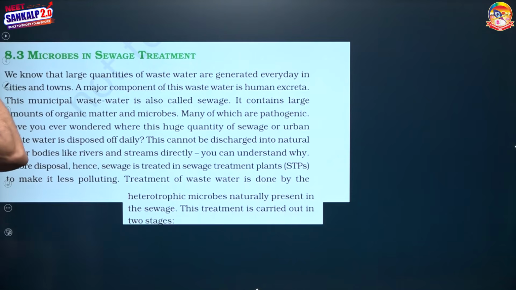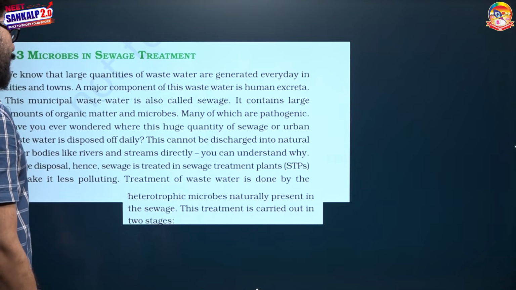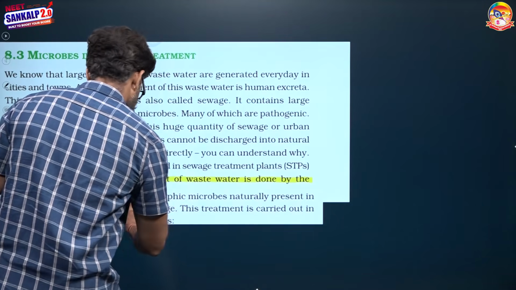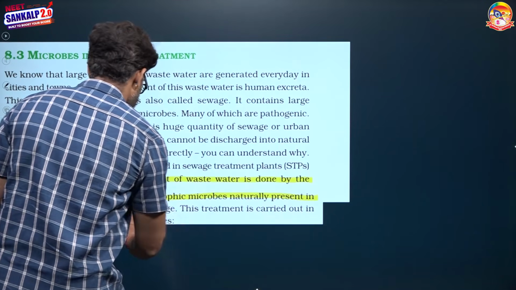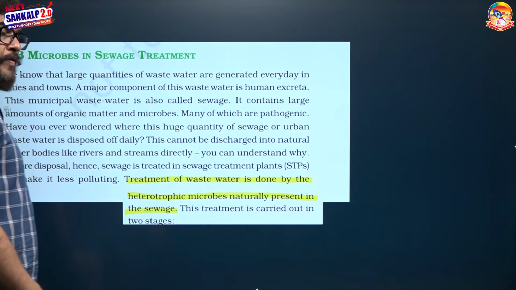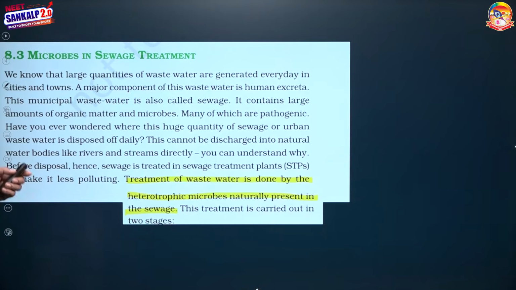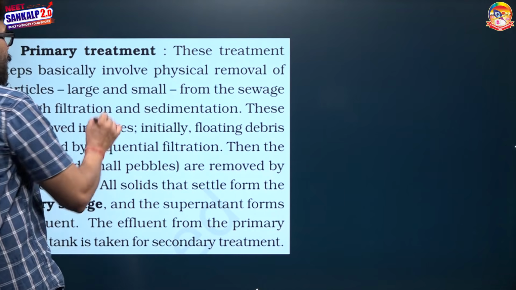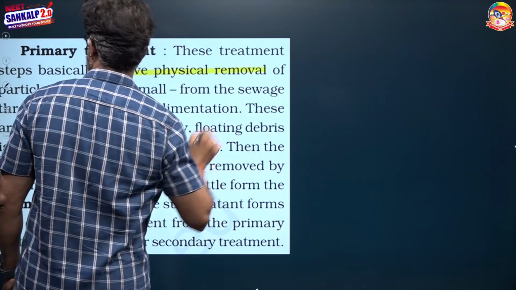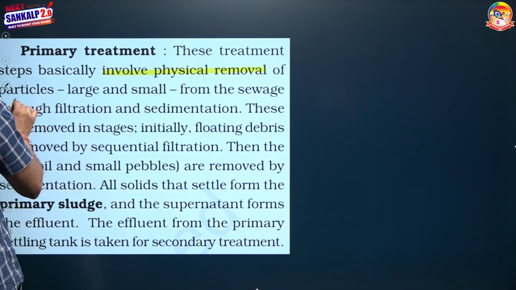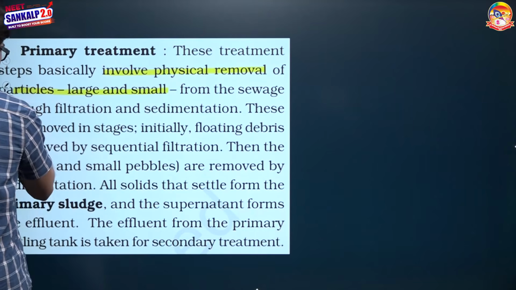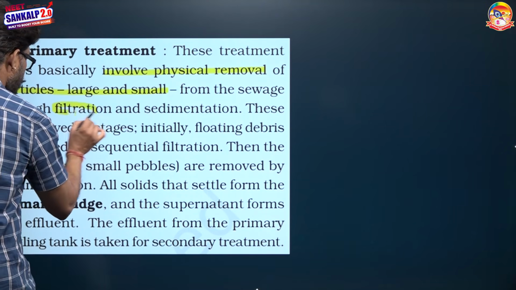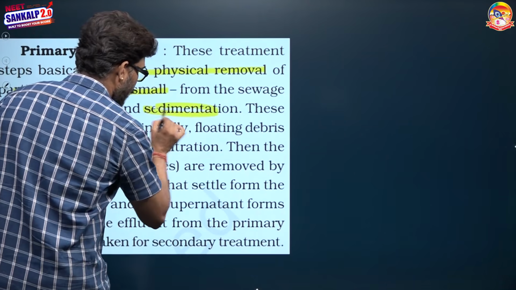Microbes in sewage treatment. Treatment of waste water is done by heterotrophic organisms which are naturally present in the sewage. It happens in two steps. Primary treatment involves physical removal of large and small particles through filtration and sedimentation.